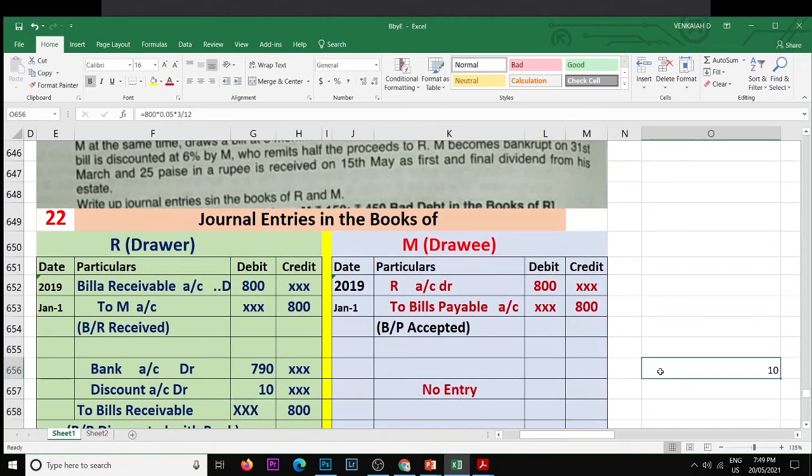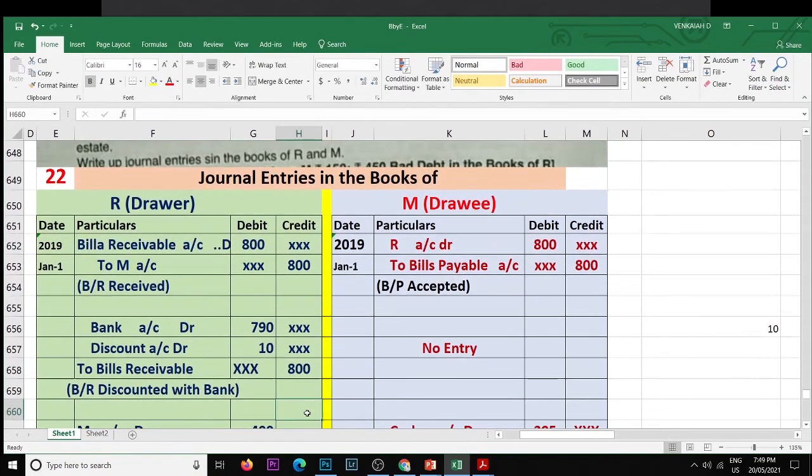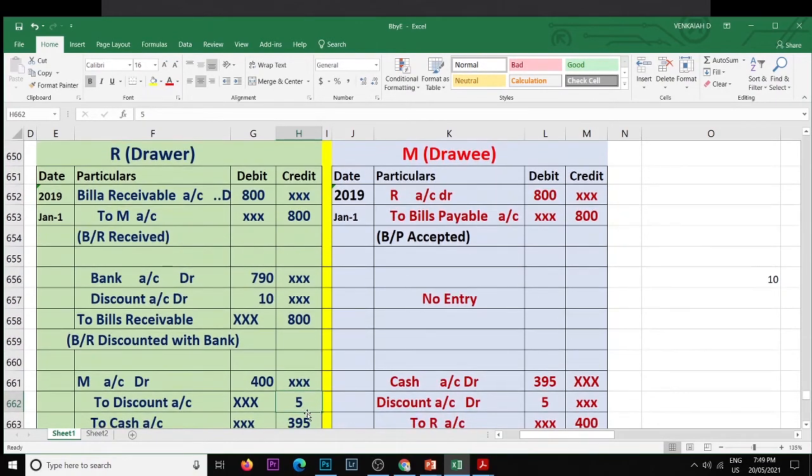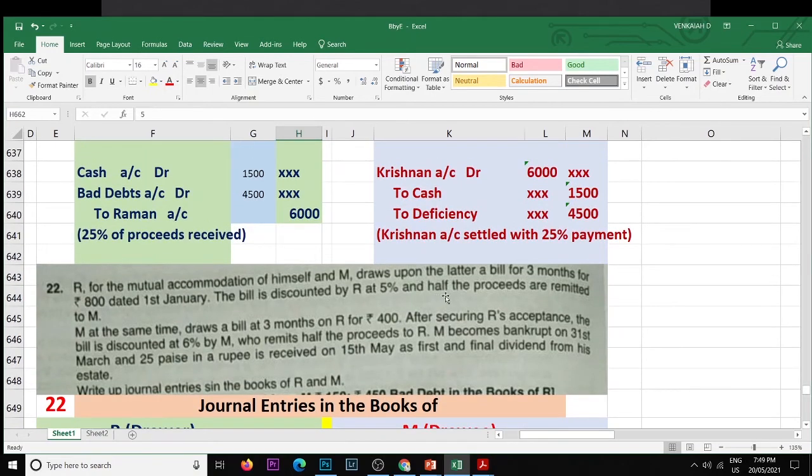We calculated the discount, you can see the calculation part: 800 into 5% into 3 by 12, which is 10 rupees, so 790. So R received 790 cash and the shortage amount is 10 rupees. That is discount. So he remitted 50% of the bill, and half the proceeds are remitted to M.